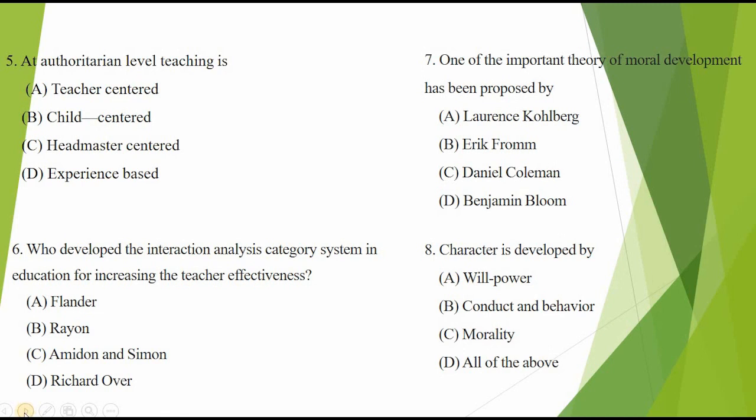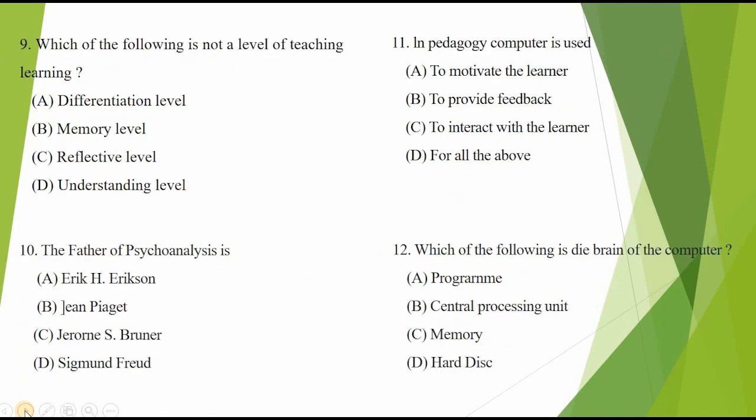8. Character is developed by A. Willpower, B. Conduct and behavior, C. Morality, D. All of the above. In this question, character is developed by willpower, conduct and behavior, and morality, thus, options A, B, and C all are correct, so, answer is D.